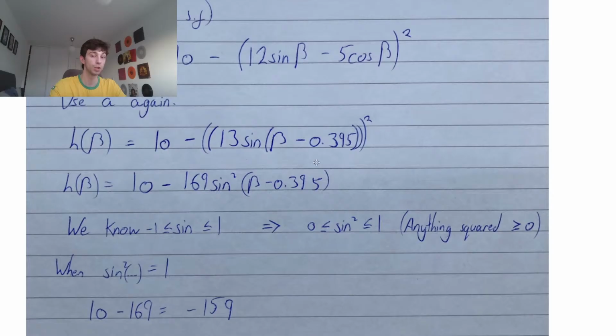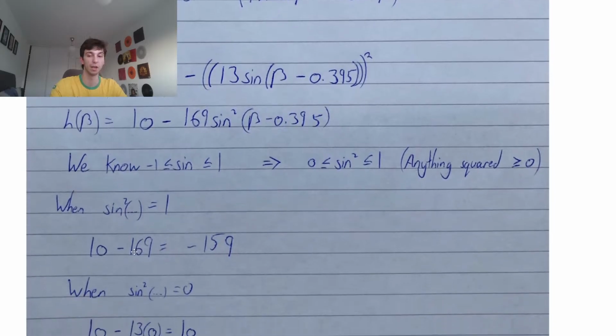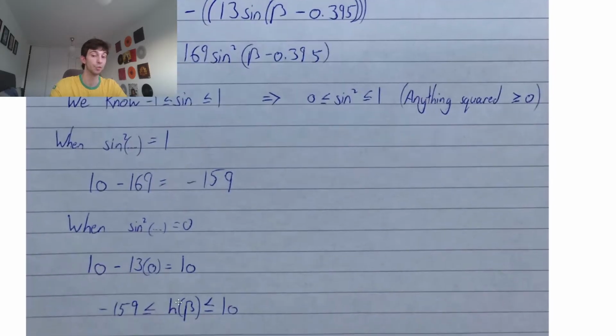Now, for the largest this value could be, because we're taking away 169 times some positive number, we want that number to be 0, because we want to take away nothing if we can. So that would be 10 minus 169 times 0, plugging in that minimum value. That's 10 minus 0, which is 10. So therefore, we have h of beta must be larger than or equal to minus 159. Remember, it can be equal to, because sine squared can be equal to 1, and less than or equal to 10. Same idea, it can be equal to 0.